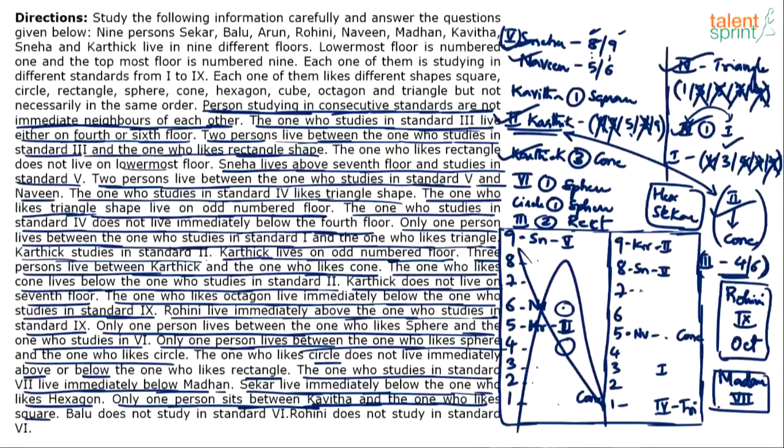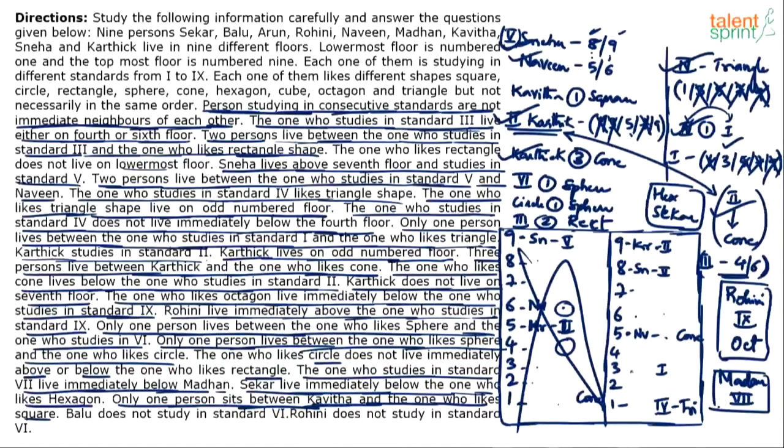Rohini. Can Rohini come on the 7th floor? If Rohini comes on the 7th floor, 9th standard comes on the 6th floor, and octagon has to come on the 5th floor, which is not possible. So Rohini cannot come on the 7th floor. If you take Rohini on the 6th floor, then 9th standard comes here, octagon comes here, which is fine. If you take Rohini on the 4th floor, then they should be 9th, not possible.